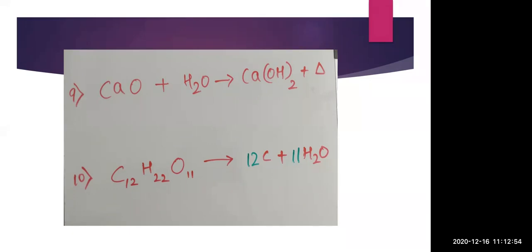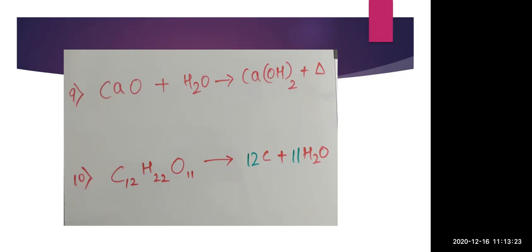So simply by seeing the reaction, you can easily say which one is the combination, which one is the decomposition, which one is the displacement, which one is the redox reaction, which one is the oxidation, which one is the reduction, which one is the exothermic reaction, which one is the endothermic reaction. These are very simple. If you know the key points, how to recognize which reaction is there, then you can easily name the reaction.